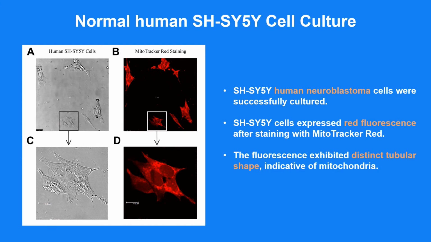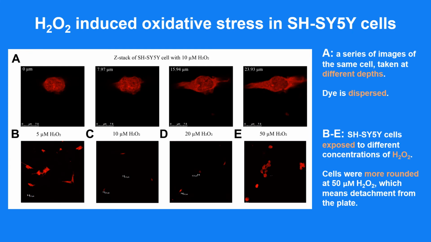Additionally, healthy cells are flat and stuck to the plate. Next up are pictures of SHSY5Y cells that have experienced oxidative stress. Cells were incubated with 5, 10, 20, and 50 micromolars of H2O2 for 4 hours in a 37 degrees Celsius incubator, and afterwards stained with MitoTracker Red in the same procedure as before.